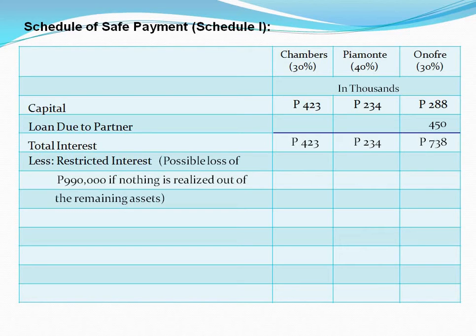The possible loss of 990,000 pesos is then divided among the partners using their profit and loss sharing ratio. 990,000 times 30% equals 297,000 to Chambers and Onofre. 990,000 times 40% equals 396,000 to Piamonte, all with open-close parentheses to emphasize decrease. Balances now.